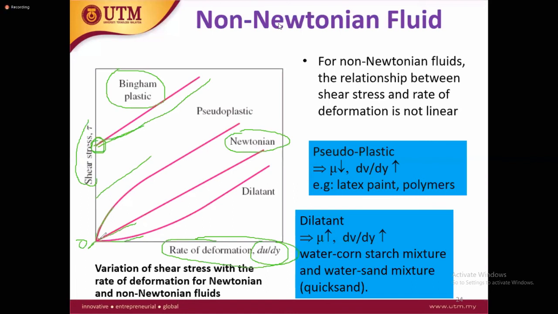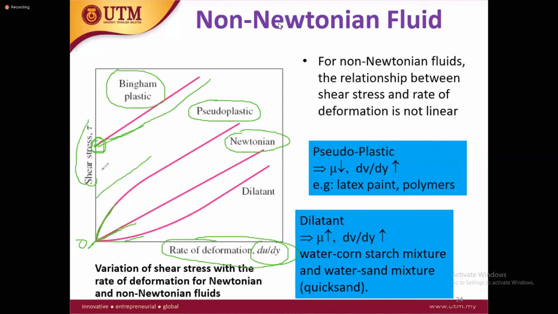Pseudoplastic is another class of fluid. In pseudoplastic, initially you need more shear stress to move. You see the curve is moving up, meaning you need more force to move, and after a certain shear stress, it becomes linear, it starts moving linearly. Some fluids, for example dilatant, have a different behavior. Initially they move very fast, even with small force their deformation rate is very high, but after a certain force they need more force or their deformation is going to decrease.